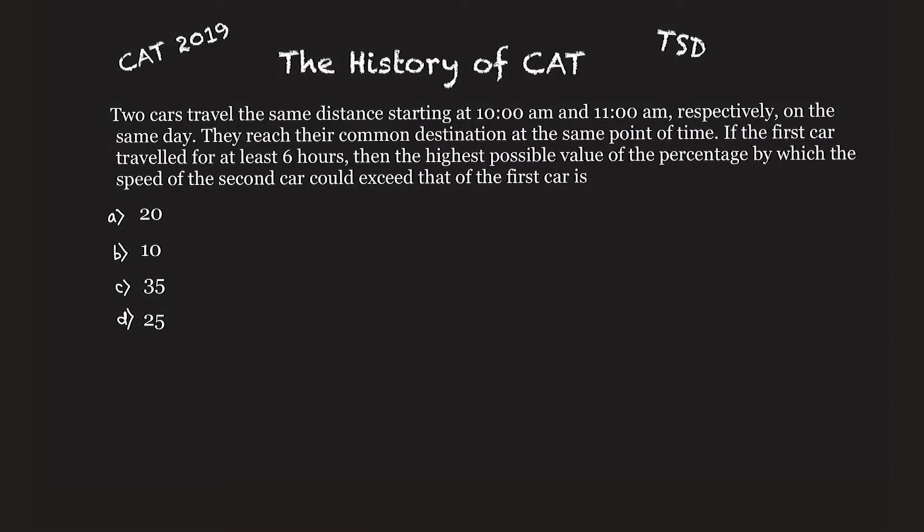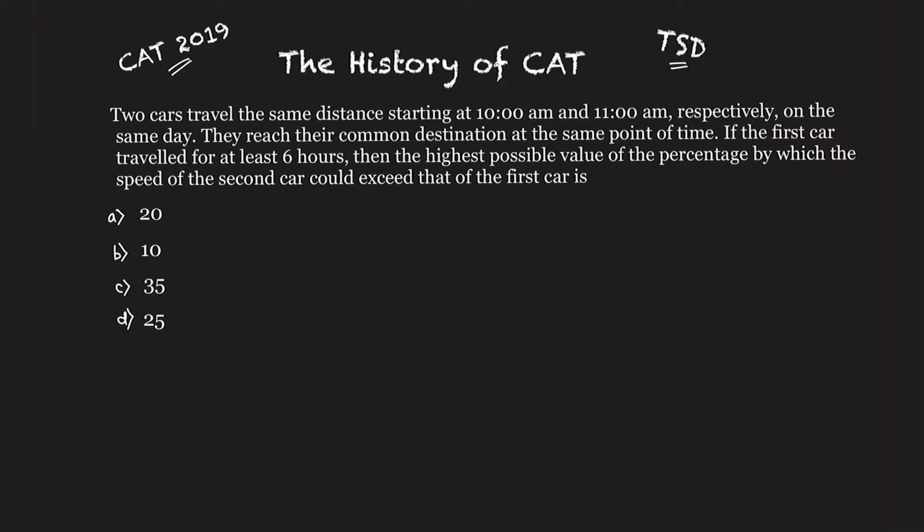Hello everyone. So we take one more video on the history of CAT, but today we solve a problem on time, speed and distance. So we go into CAT 2019 and we pick up a problem from TSD, time, speed and distance. Okay, so let's see what the problem is saying to us.